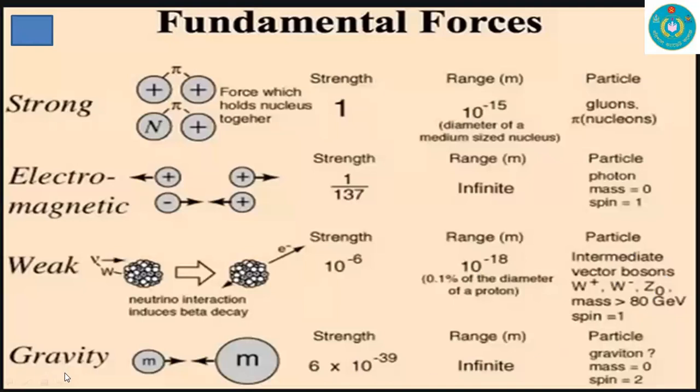For gravitational force, the strength is 6 times 10 to the power minus 39. It is very weak compared to other forces, and the range is infinite. The particle here is the graviton, and the mass is 0, and the spin is equal to 2.